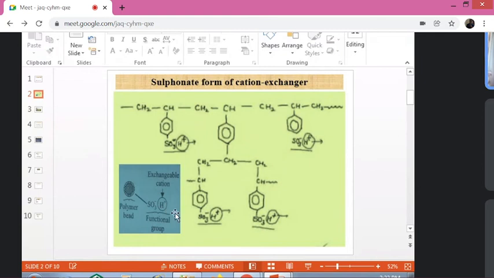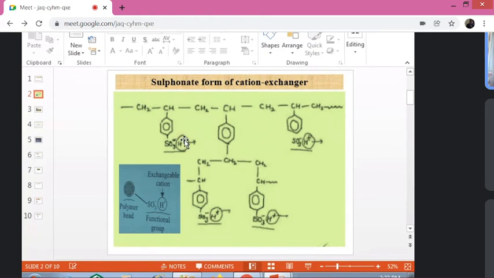So in this, the H plus ions are responsible for the exchange of hardness causing cations. H plus is also a cation, so these cations exchange the hardness causing cations. What are the hardness causing cations?